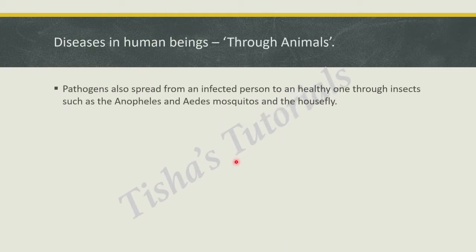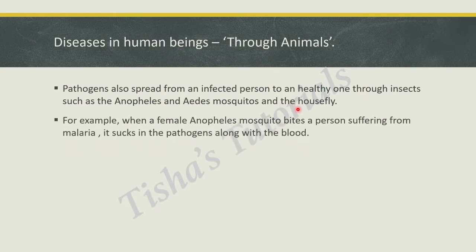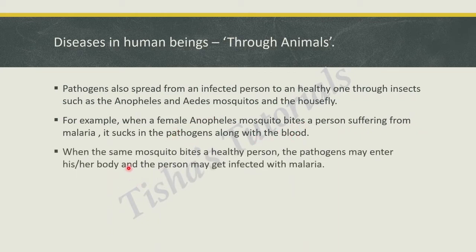Diseases in human beings through animals or insects. You have heard about the various diseases like malaria and dengue caused by mosquito bite. Pathogens can spread from an infected person to a healthy one through insects such as Anopheles and Aedes mosquitoes and the housefly as well. For example, when a female Anopheles mosquito bites a person suffering from malaria, it sucks the pathogens along with the blood. When the same mosquito bites a healthy person, the pathogens may enter his or her body and the person may get infected with malaria.